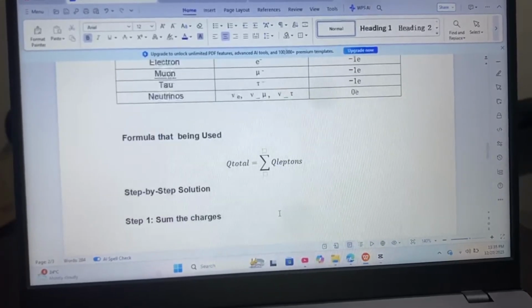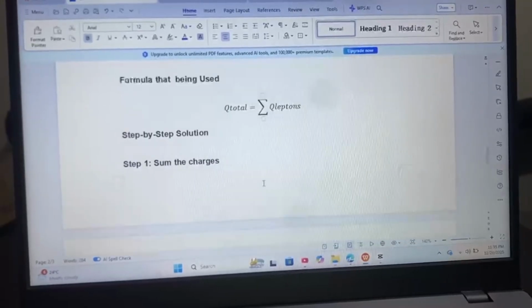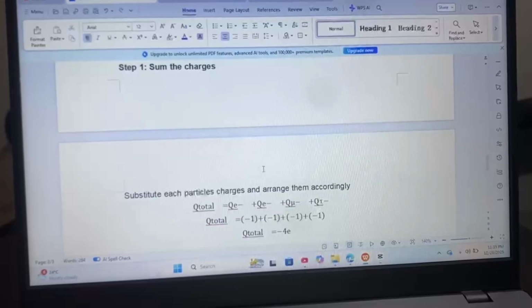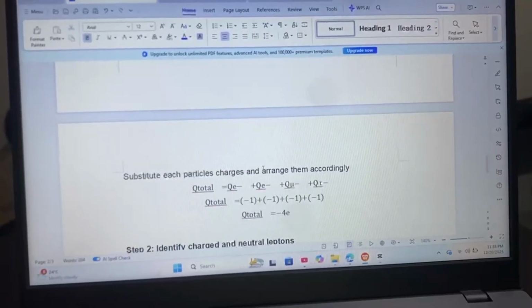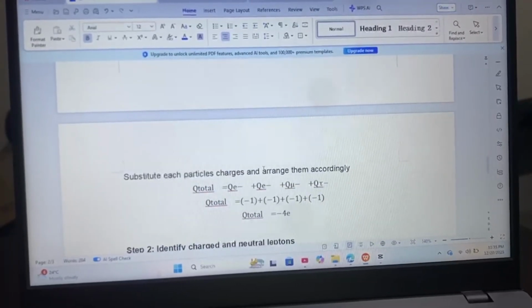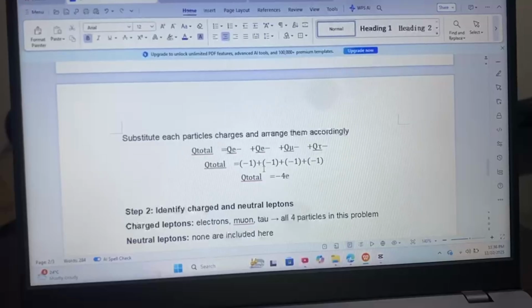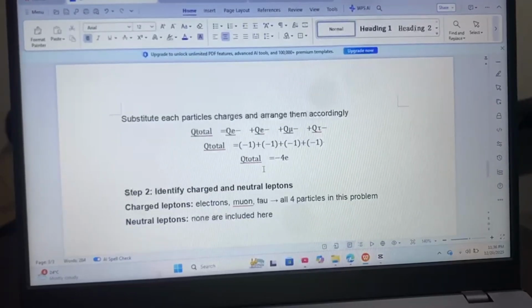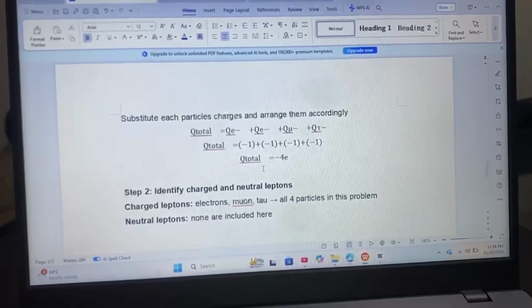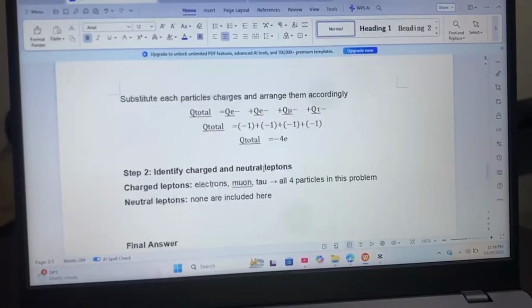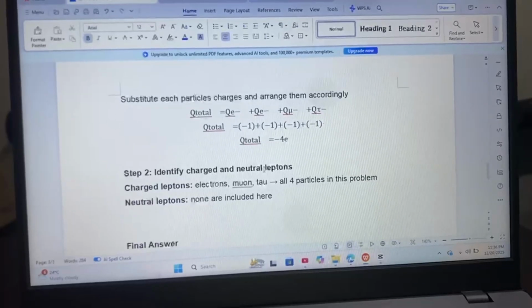Our step-by-step solution: step 1, sum the charges. Substitute each particle's charge and arrange them accordingly. Once you've done substituting, let's calculate it. And we have the total of negative 4e. Now, step 2, identify charged and neutral leptons. Our charged leptons here are the electrons, muon, and tau, all 4 particles in this problem. Our neutral leptons here: none are included.